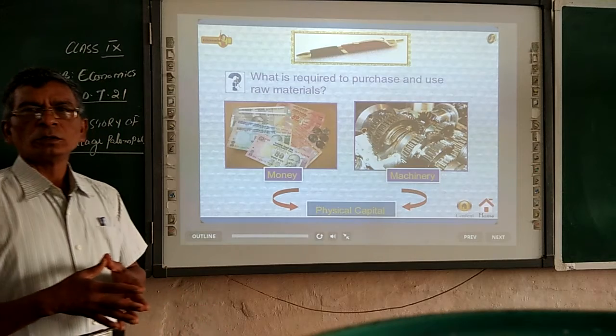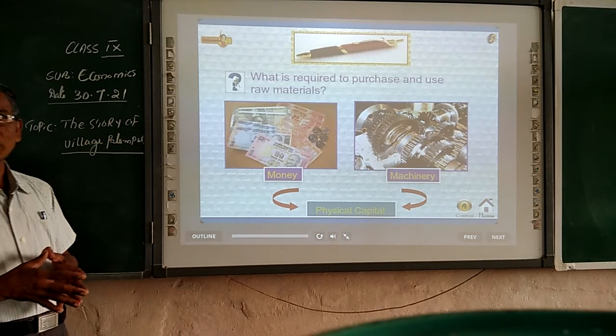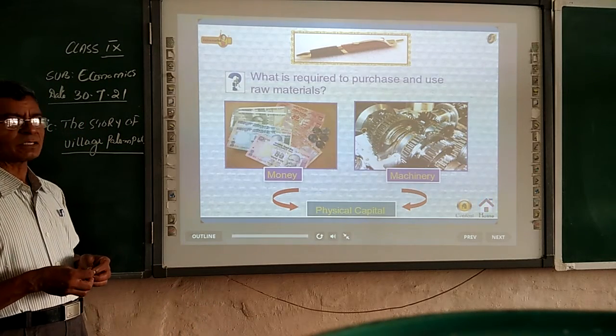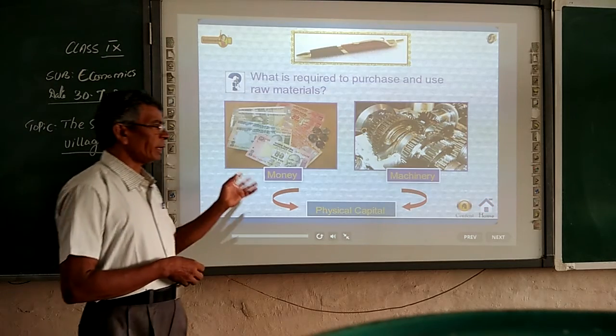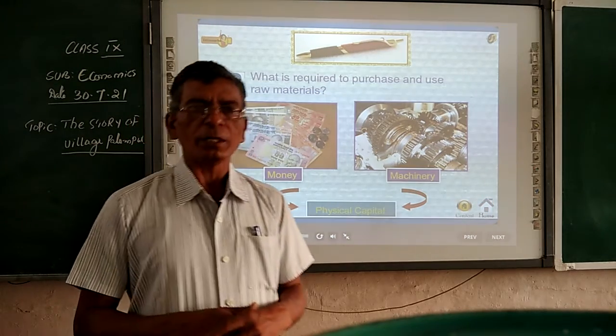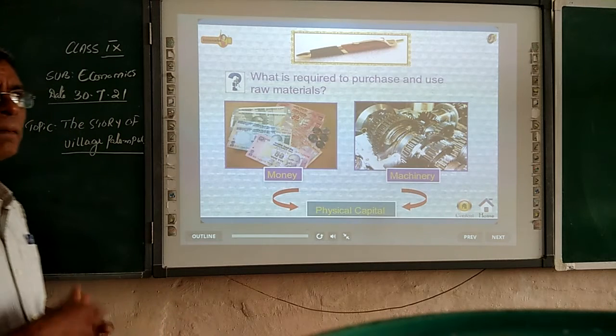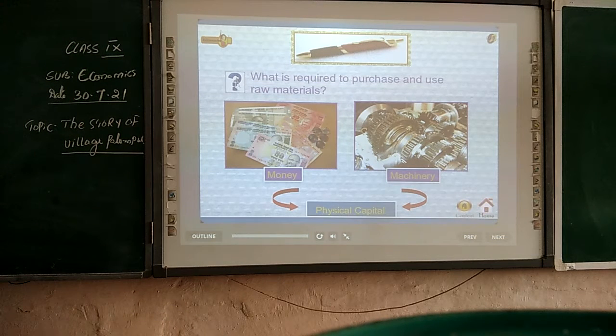Children, tell me now, mention two examples of physical capital. Physical capital's examples are, one is money and second is machinery. Machinery and money are the best examples.